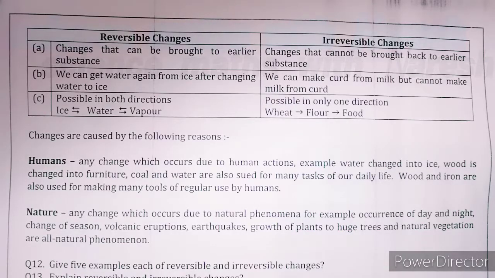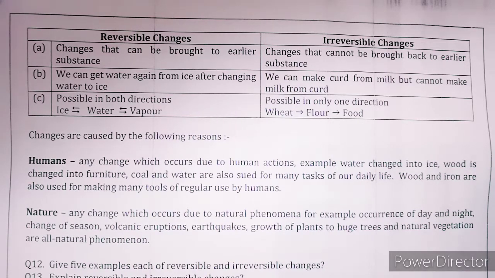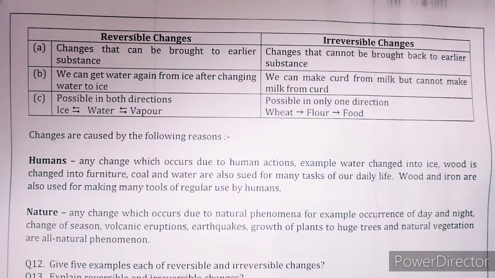The two categories are reversible and irreversible. These are the two main changes taking place. First of all, we will discuss the difference between reversible and irreversible. First, the meaning is clear from the words reversible and irreversible. Reversible is a positive sense, and "ir" before reversible means the negative sense. So the meaning is clear.